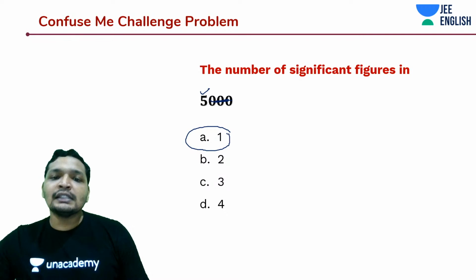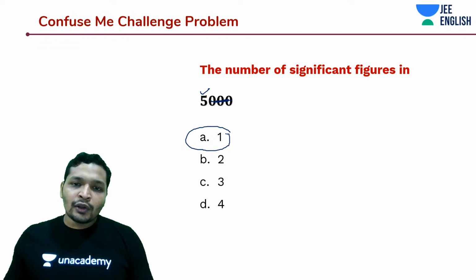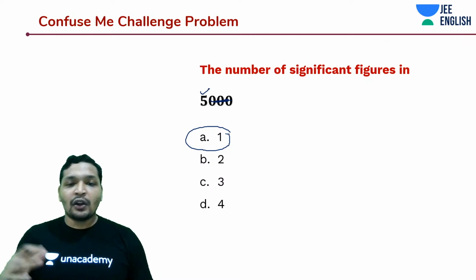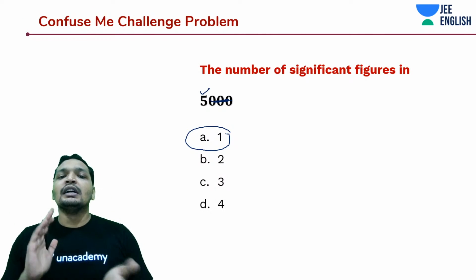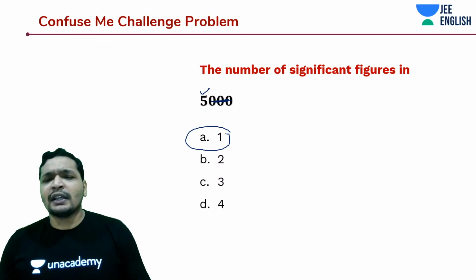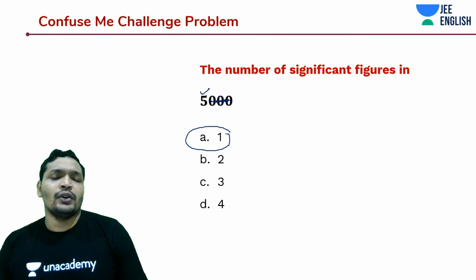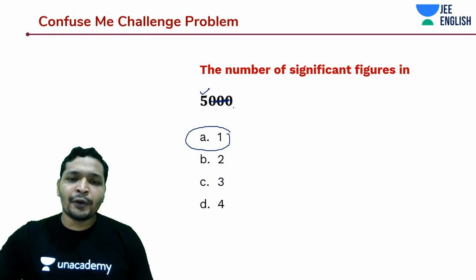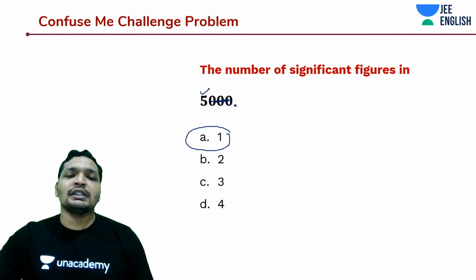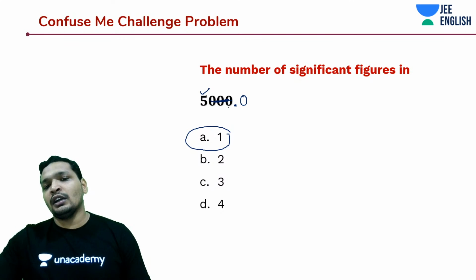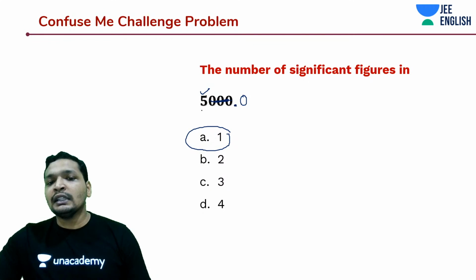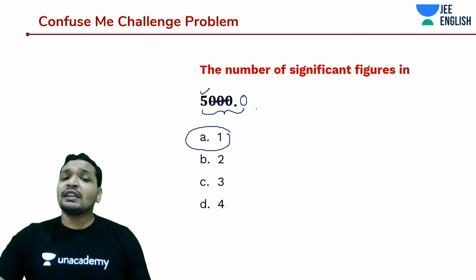Because any zeros that follow non-zero numbers, but not between non-zero digits or significant figures, are probably not expressing the accuracy. Okay. If there was a decimal point, just a decimal point, yes, it would have been accurate. If I told you it is 5000.0, then there are 5 significant figures.